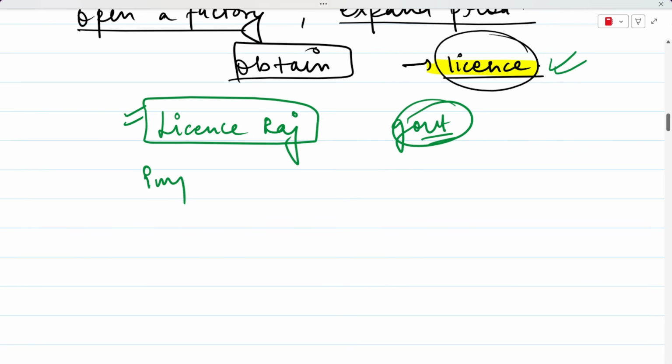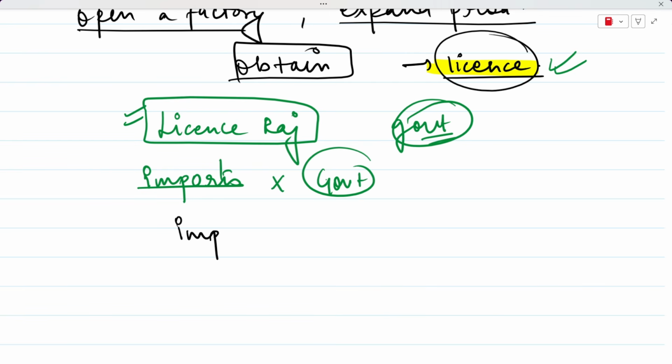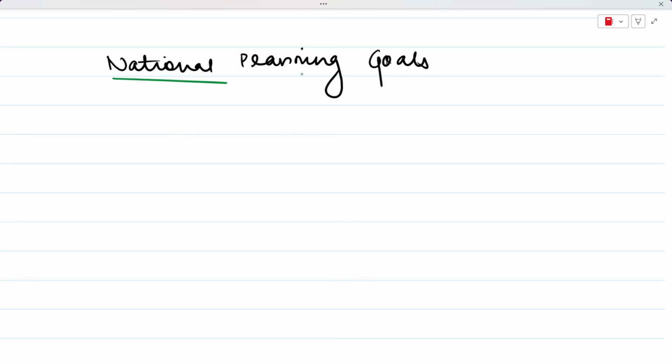The government was also controlling imports at that time. You could not freely import in India during the license raj, because this was also controlled by the government, through something called import licensing. For imports also, you needed to obtain a certain license, and then you could import any kind of raw material or whatever goods you wanted. The government's idea was that they were doing all of this to make sure that growth happened based on the national planning goals.